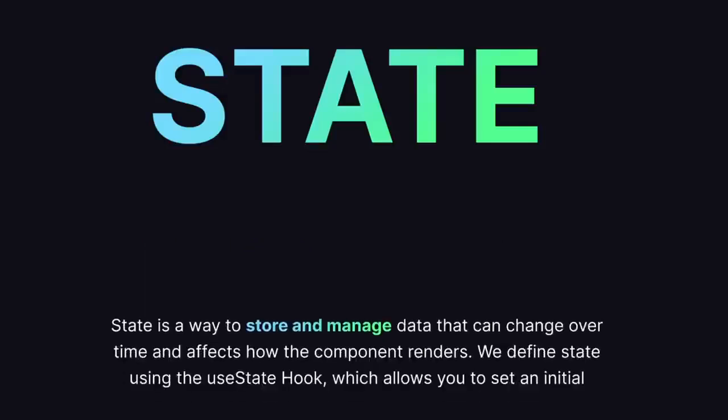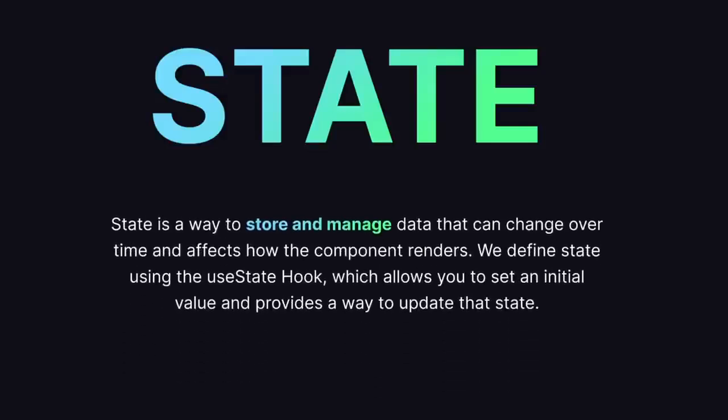In this section, I'm going to be introducing two topics at once. First, we're going to be learning about the state, and then we're going to be jumping into the hook. So now let's talk about what is a state and why you should even care about that. So state is a way to store and manage the data that can change over time and affect how the component renders. We define state by using something called the useState hook, which allows you to set the initial value and provide a way to update that state.